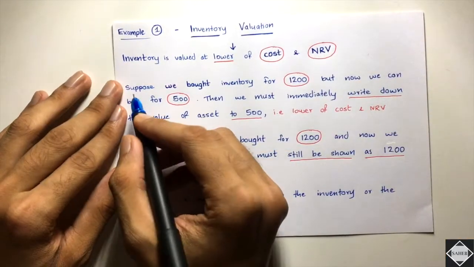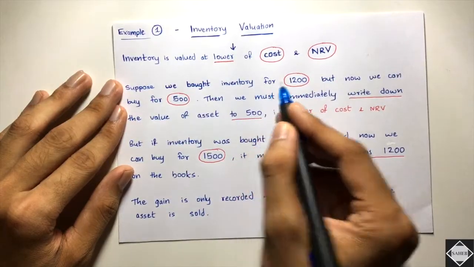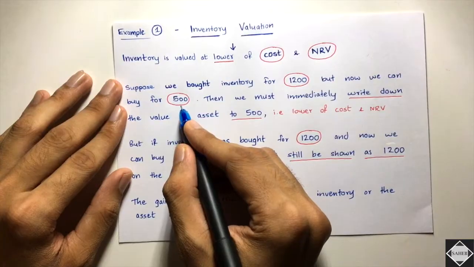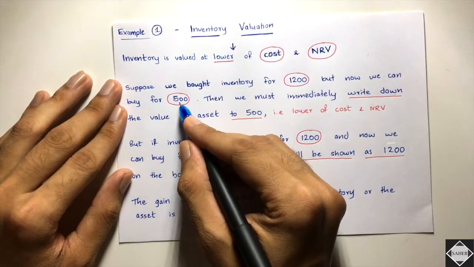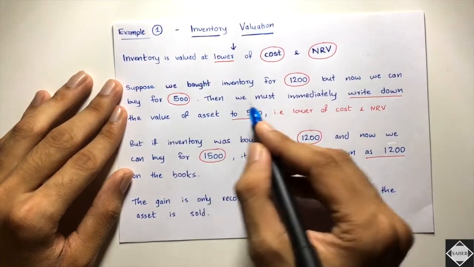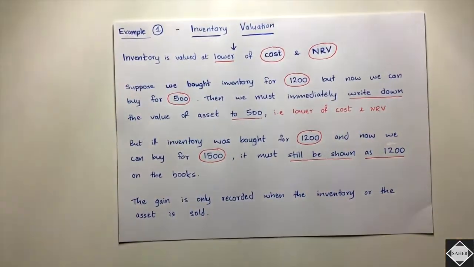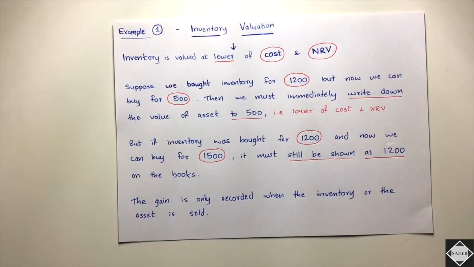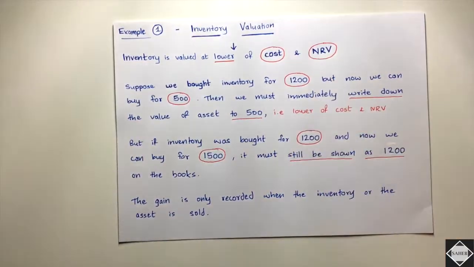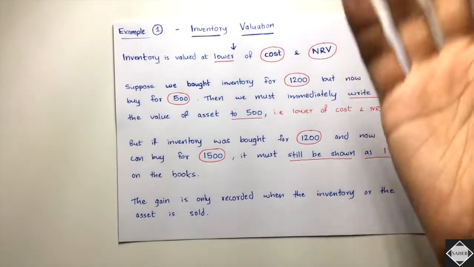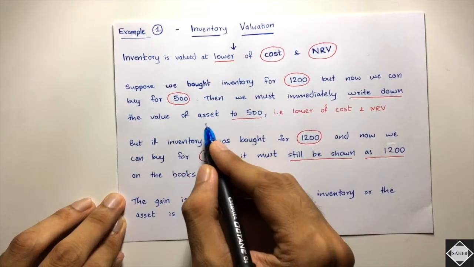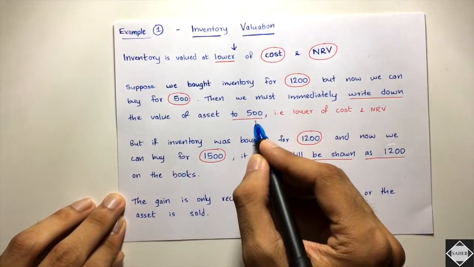Now see this example. Suppose we bought inventory for 1,200 rupees, but now we can buy for 500. So this is the cost and this is the net realizable value. Then we follow accounting standard 2 for inventory valuation, which says that we have to value the inventory at the lower of cost and NRV. So in our accounting book we will decrease the value of the inventory. We must immediately write down the value of the asset, the inventory, to 500.